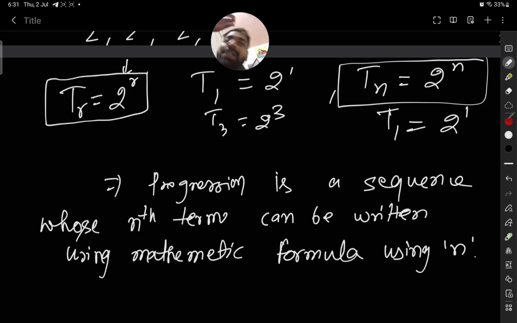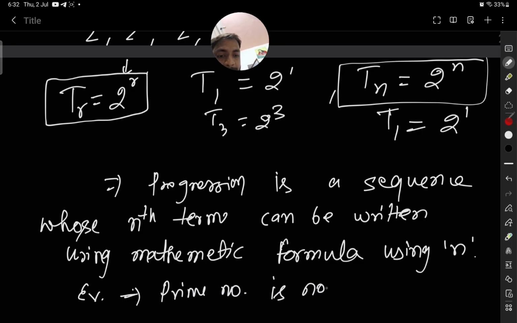So using n you can write the nth term, then it is a progression. For example, prime numbers are a sequence, but prime numbers are not a progression.